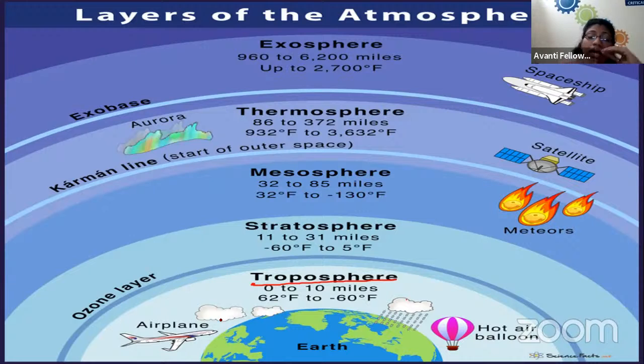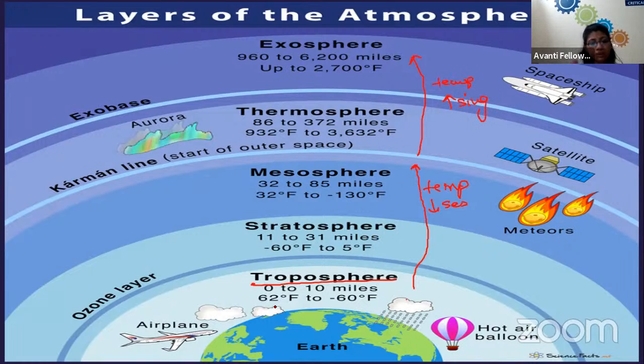And mark one thing: as we go up in the atmosphere, initially the temperature decreases, but after a limit, when we go further up, the temperature starts increasing.